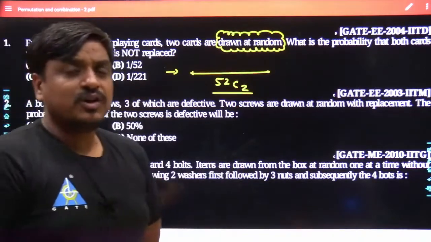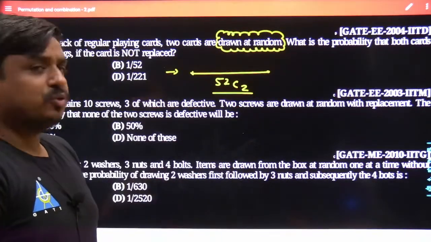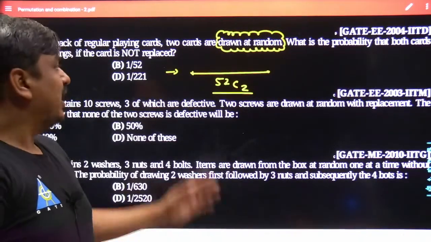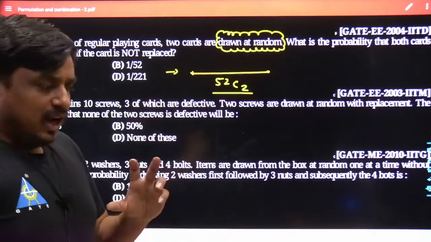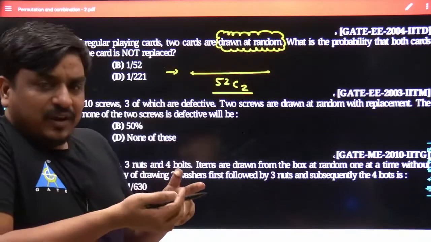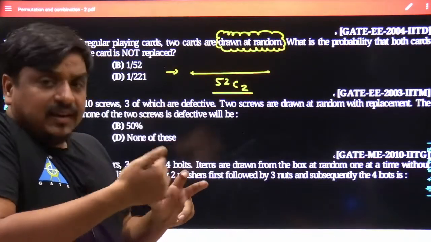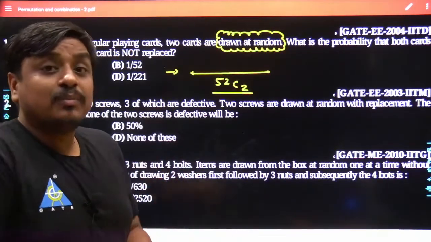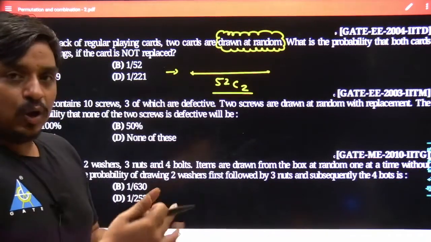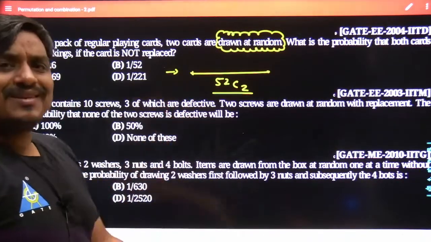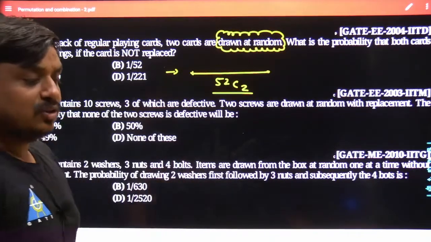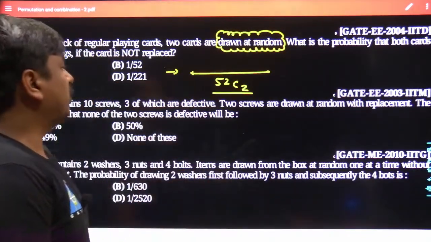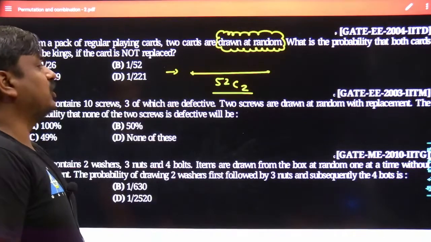Now many of the students would have one doubt: sir, how have we switched from permutation to combination? Here the sequence is not going to make any sense. I am not going to make a number, and if we were making a number and selected 2, 3, then 23 and 32 would become two different items once order comes into the picture. But here it's just a selection, and order is not going to have any impact. That is why rather than permutation, I have focused on combination.